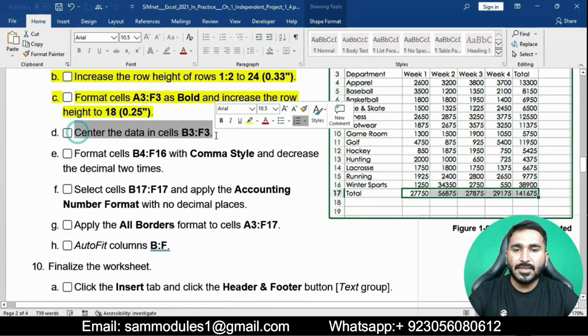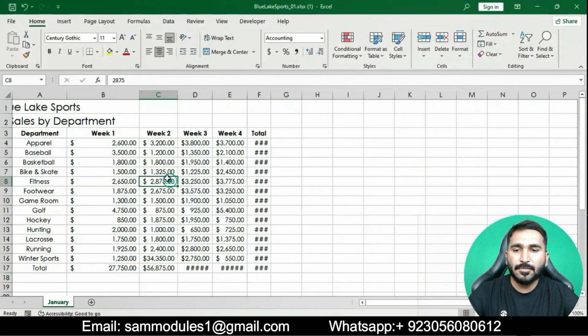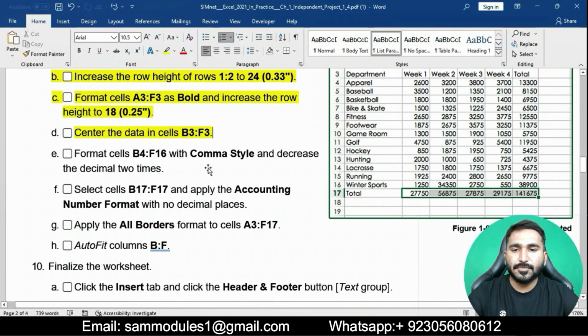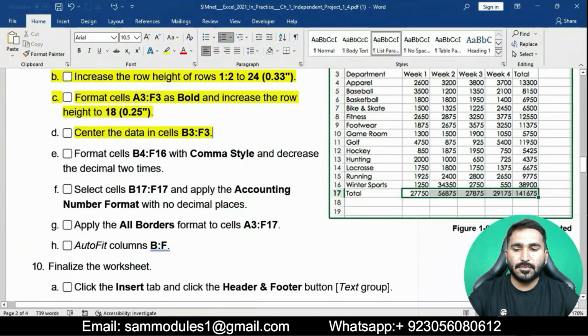Center the data in cells B3 to F3. We will select cells B3 to F3, go to the Home tab, and in the Alignment group, apply Center alignment.